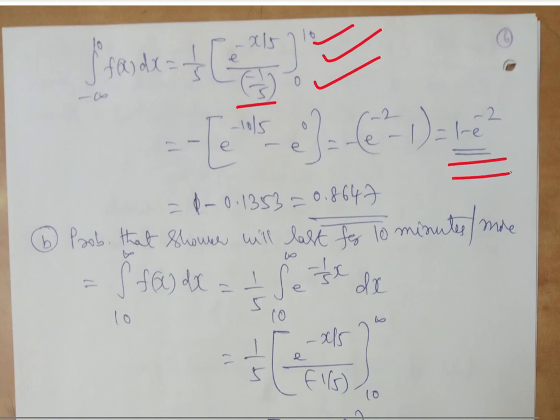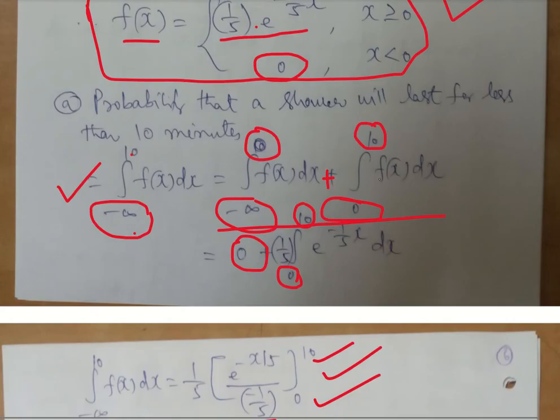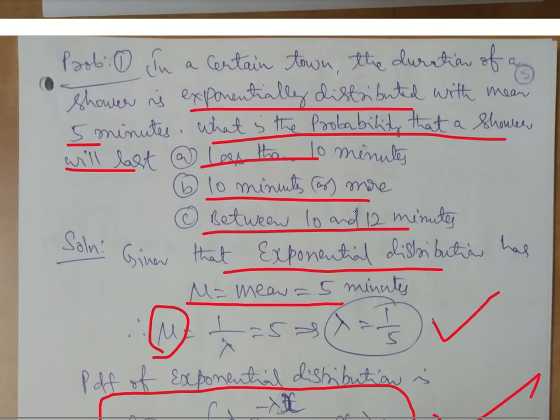What you have to observe here is what is being asked and how to apply that in the formula of the exponential distribution. Once that is done, we can substitute as per the value of x. Since we know the value of e, we can substitute straight away and we get the probability 0.8647.